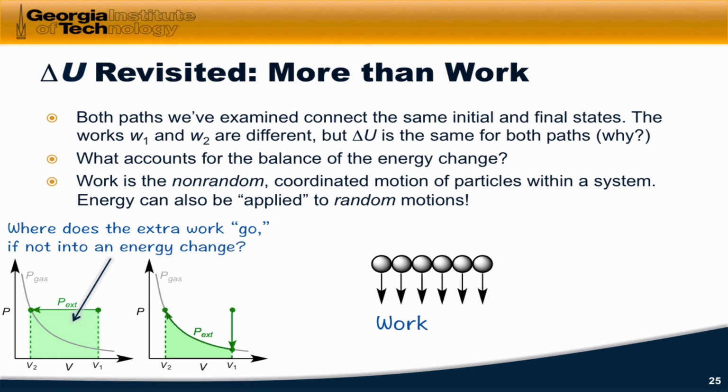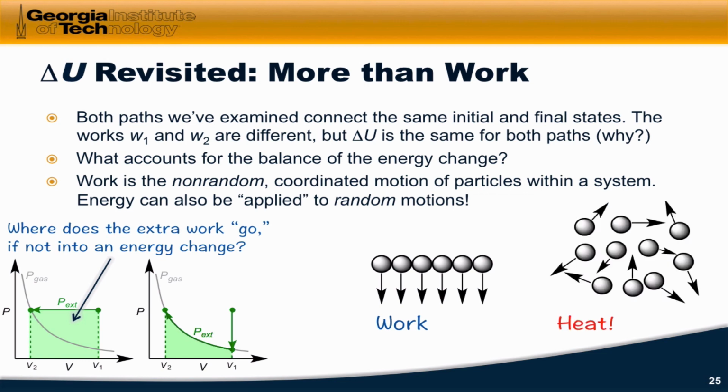So I like to imagine work on the microscopic level as moving the particles of a system in a coordinated way. Heat causes random motions of particles in random directions, and this distinction between random and non-random motion helps us see how delta U must be equal to the sum of heat and work. Energy changes must either involve random or non-random motions.